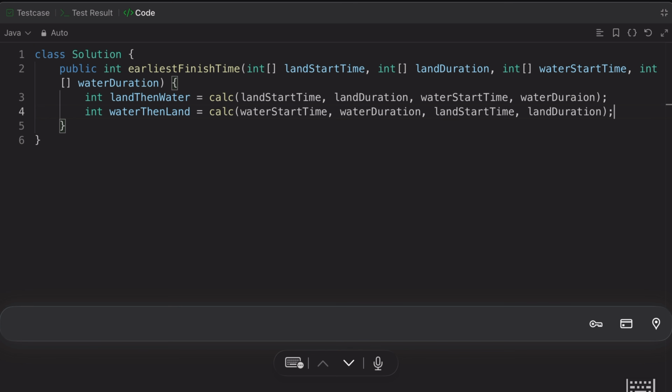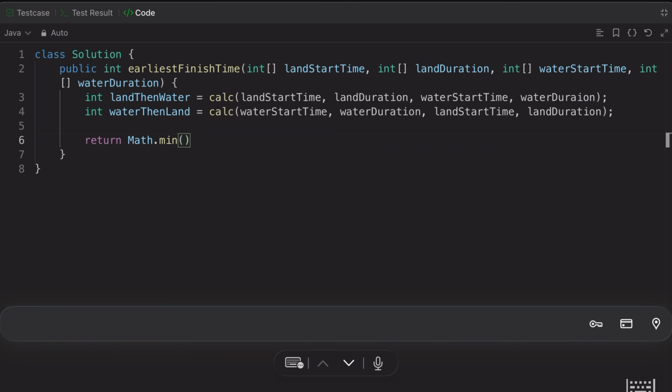Once you have calculated the land then water and water then land, it means you have the minimum values, or some values you already have. It means you should return your answer. What is the answer? We have talked about it, you call Math.min and check which one is minimum, right?